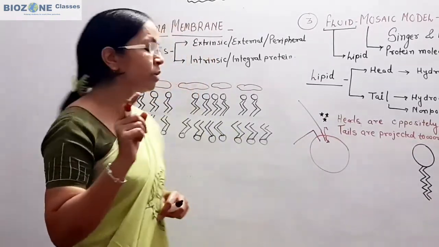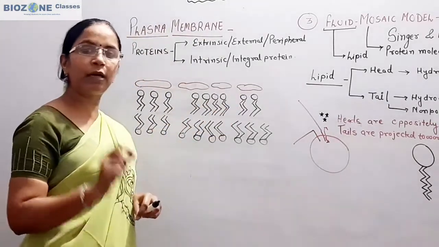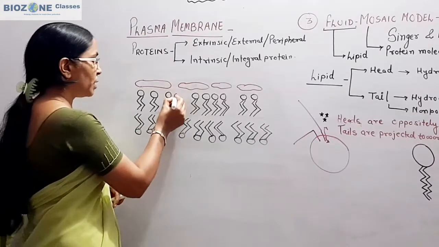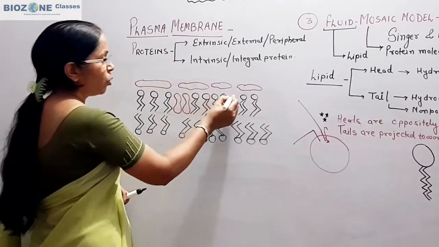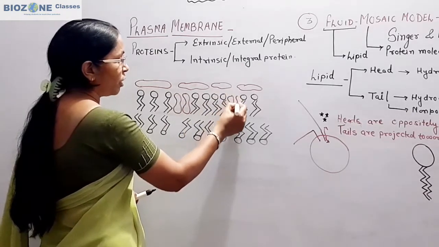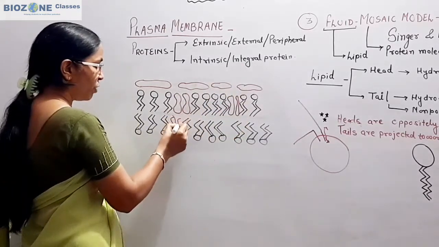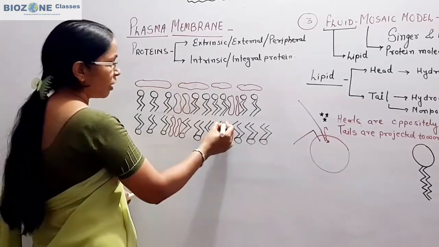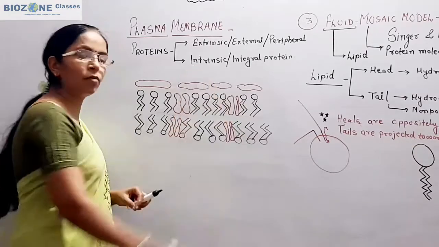Intrinsic protein means the proteins which break the continuity of lipid layer, or the proteins which are present in between the molecules of lipid. Those proteins are generally called integral protein. And because of these proteins, the channel gate protein, you study when you study about the nervous system.